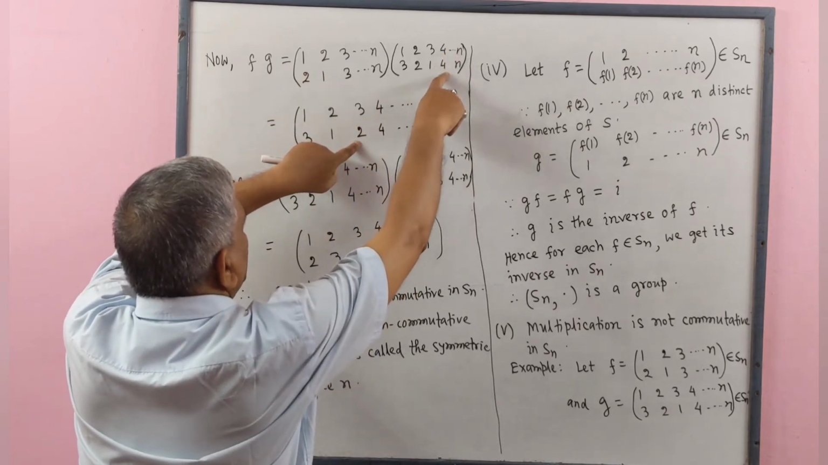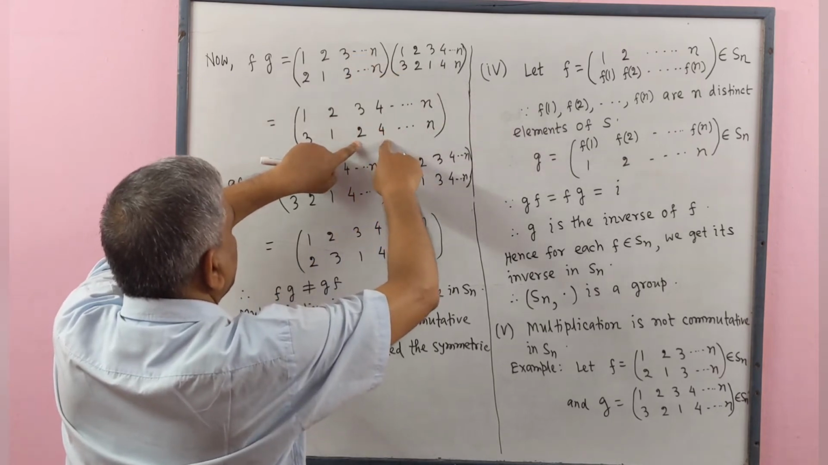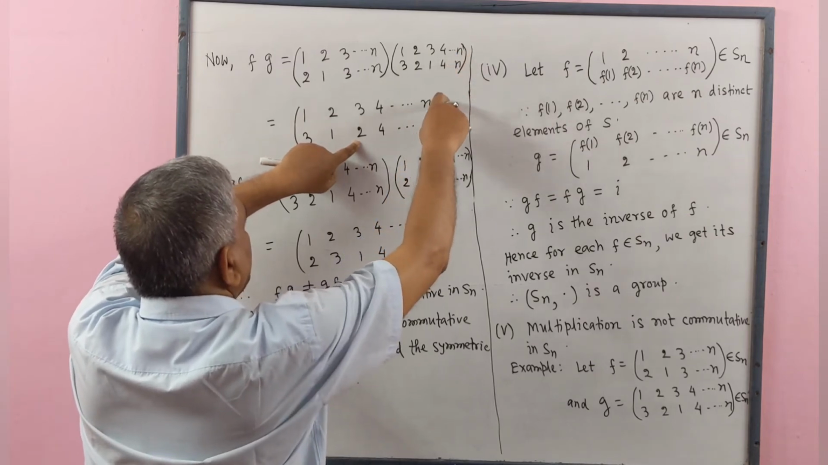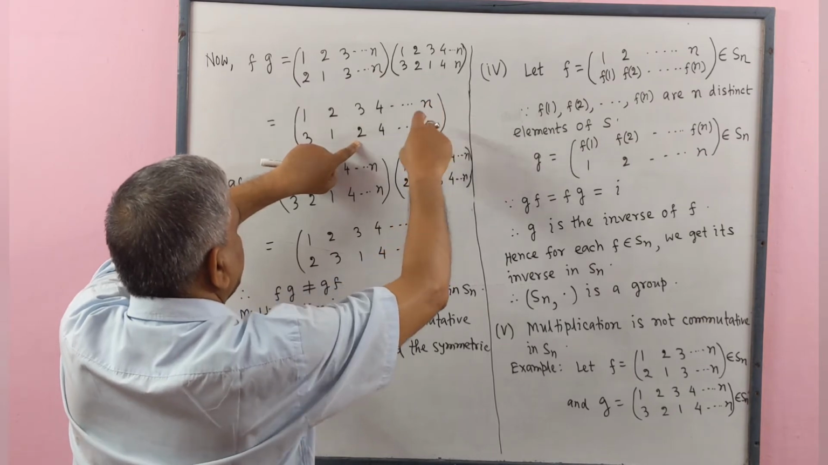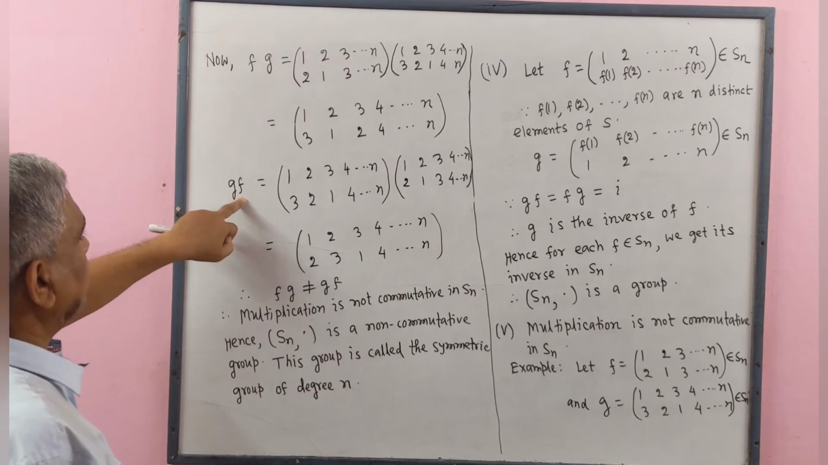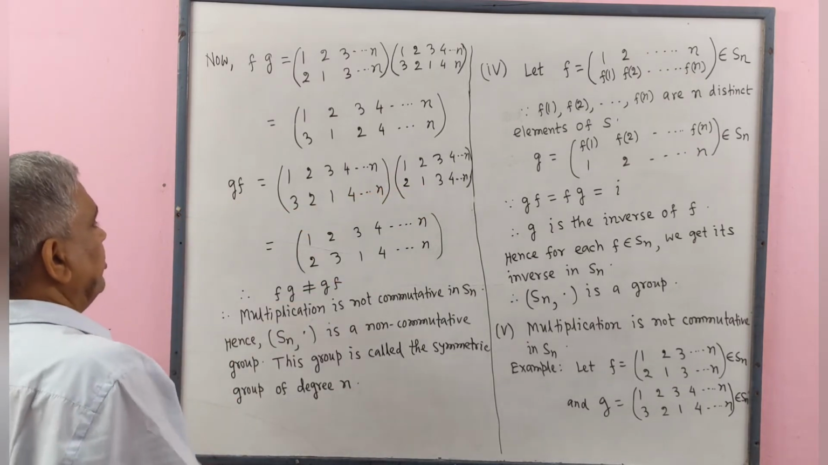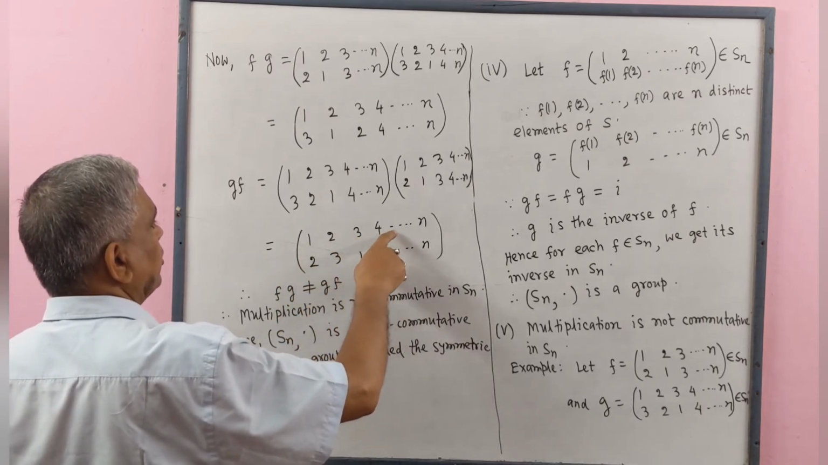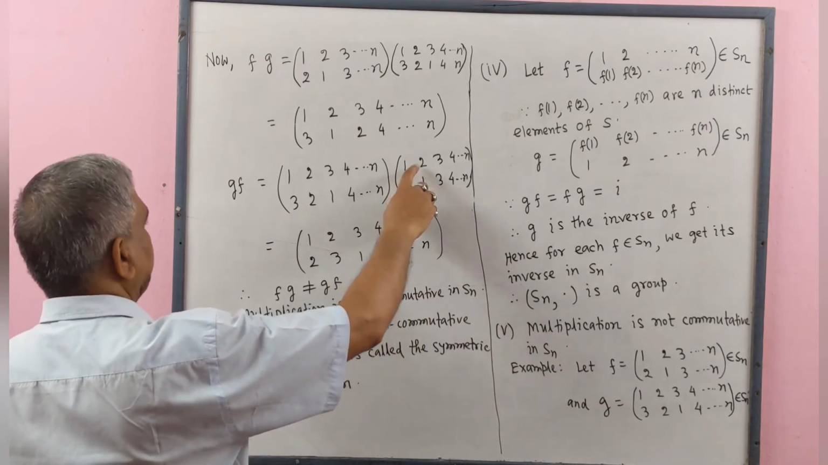Image of 4 is 4. Here also image of 4 is 4. So we write here 4. And so on. Image of n is n and here also image of n is n. Here we write n and here n. Now we find GF. Here we write G, here F. Firstly, we write here 1, 2, 3, 4, ..., n, and we work on this.